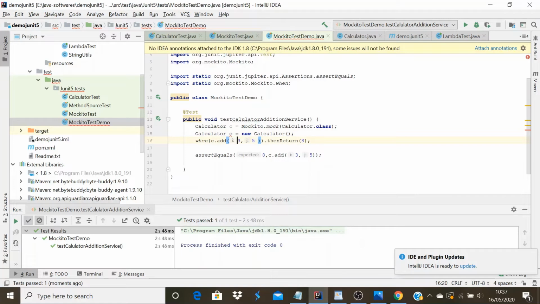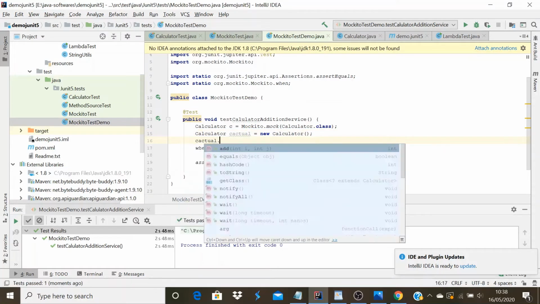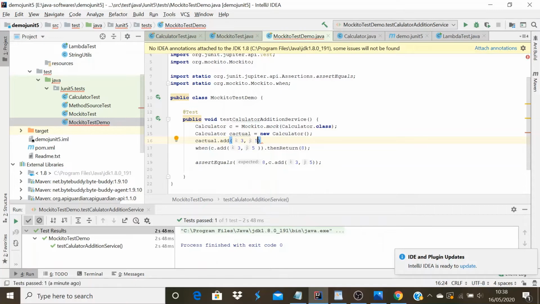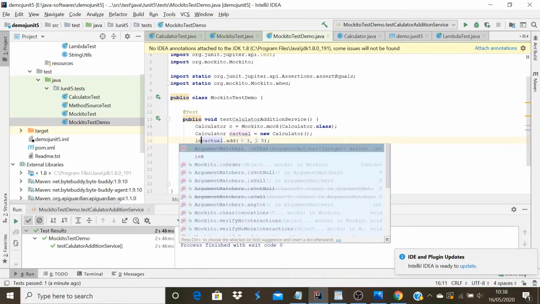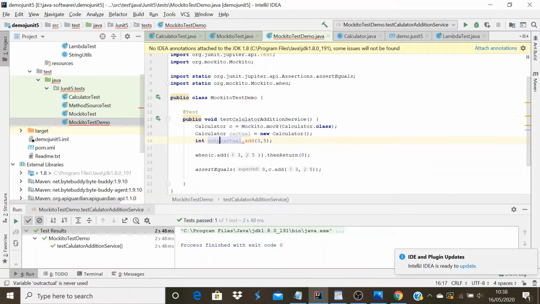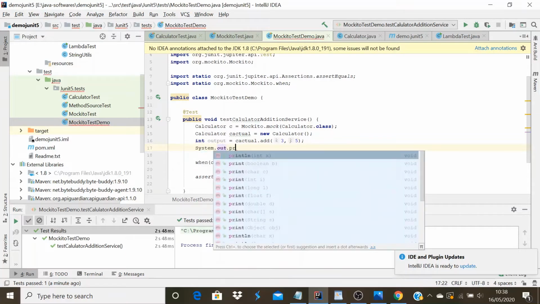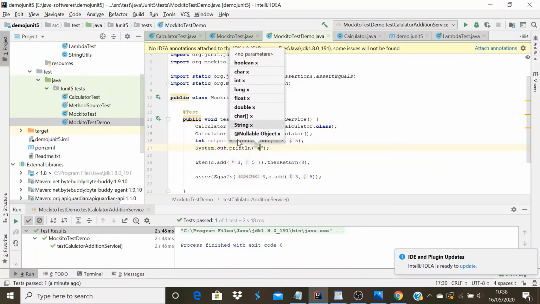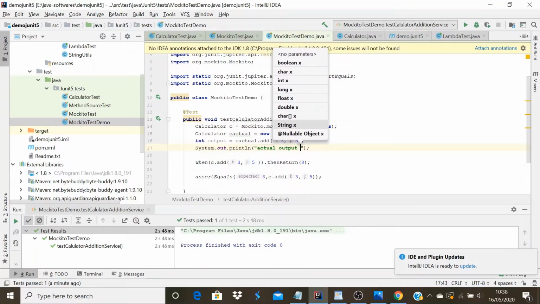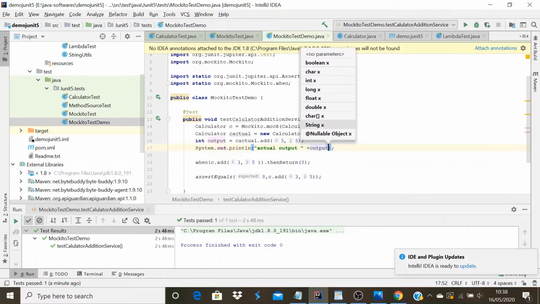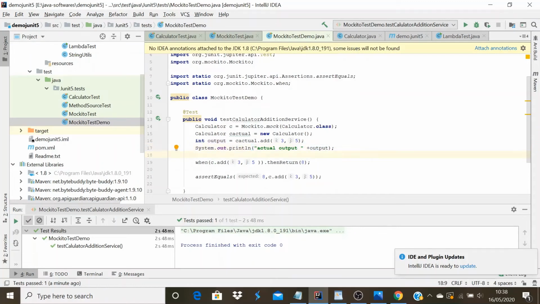C1, Calculator actual. Then actual dot add 3 comma 5. I store this in an int output, and print this actual output. Let me run this. If I am using the actual service, the output I'm expecting is 0 because the